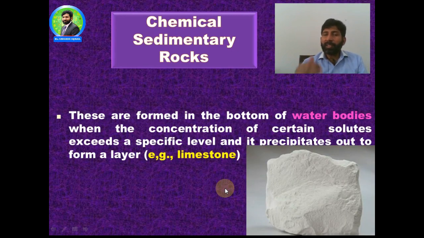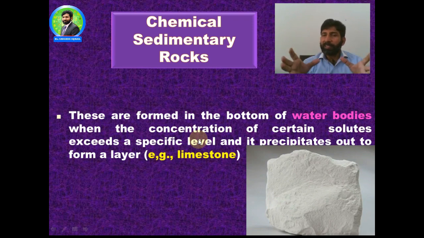Another type is the chemical sedimentary rocks. These are found at the bottom of water bodies when the concentration of a certain solute exceeds a specific level and a precipitate forms a layer, for example limestone. In the sea, there is a higher concentration of limestone.